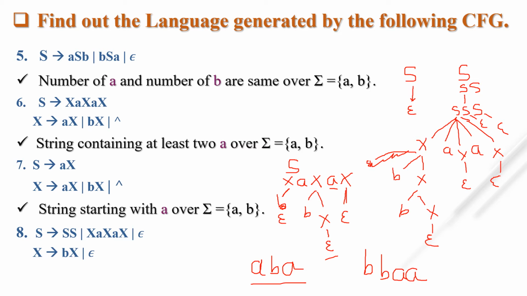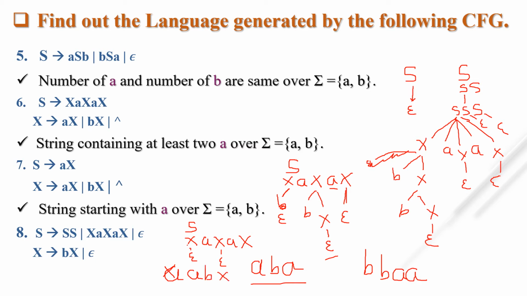Let's take another alternative. S tends to XaXaX. Now instead of the first X we put null once again. Instead of this X we put null, and instead of this X we take a, and instead of that last X we take bX.